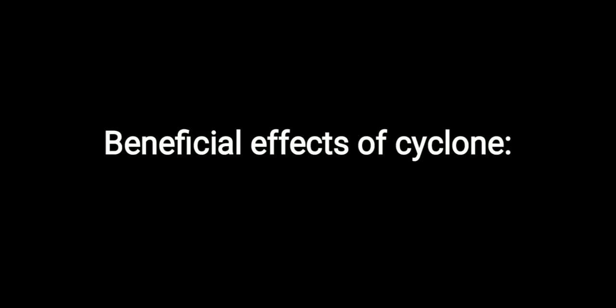So the next is the beneficial effects of cyclone. On the other hand, we also have beneficial effects of cyclone. They bring precipitation and rainfall, and increase groundwater and the water level of dams that provide drinking water, irrigation water and power generation. Rain means water for plants. About 50% of our water supply comes from rainfall brought by tropical cyclones. And the next is that they decrease the level of pollutants.